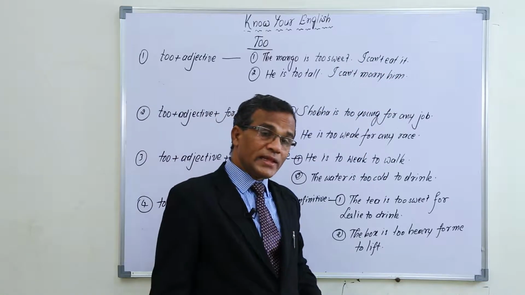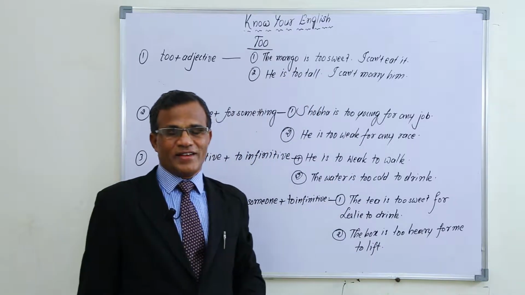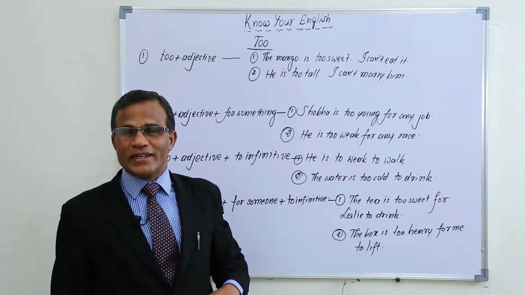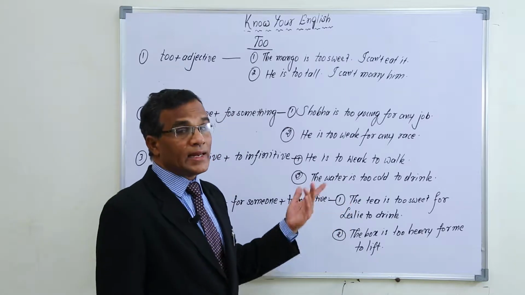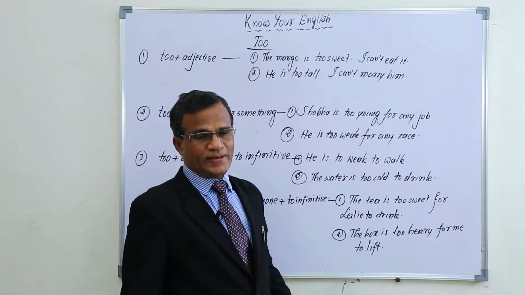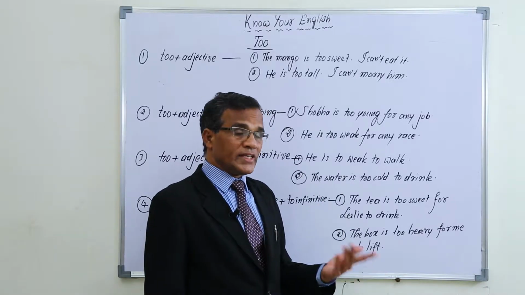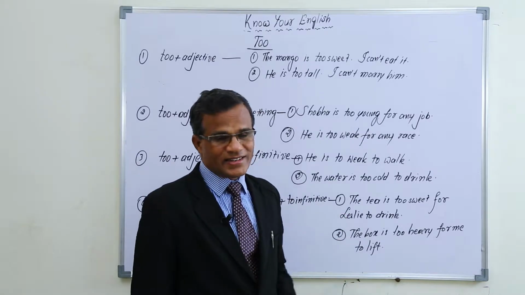If it is favorable sweet for you, then you say the mango is very sweet, I like it. But if you want to give the negative meaning, then you say the mango is too sweet, I can't eat it.